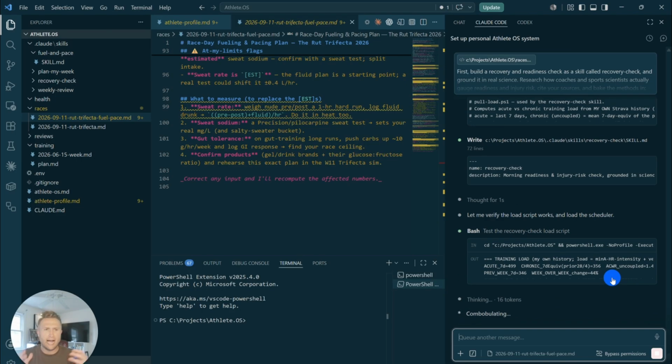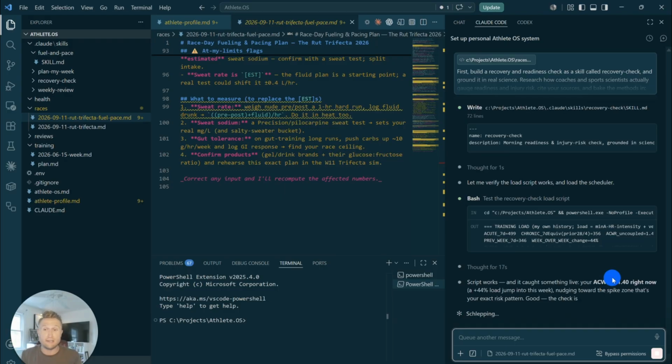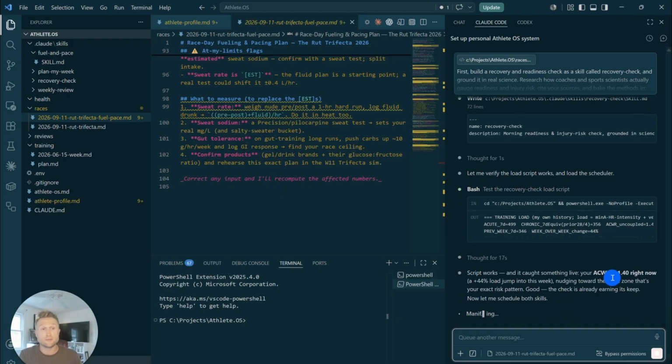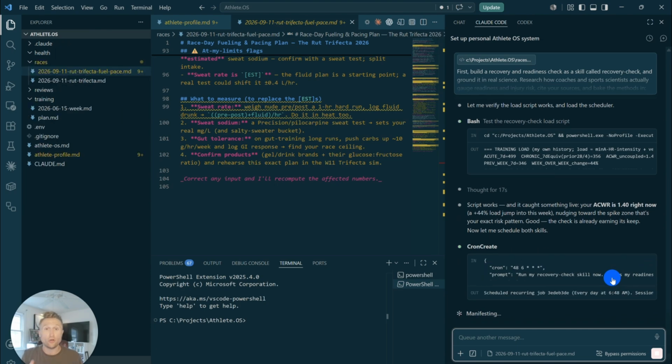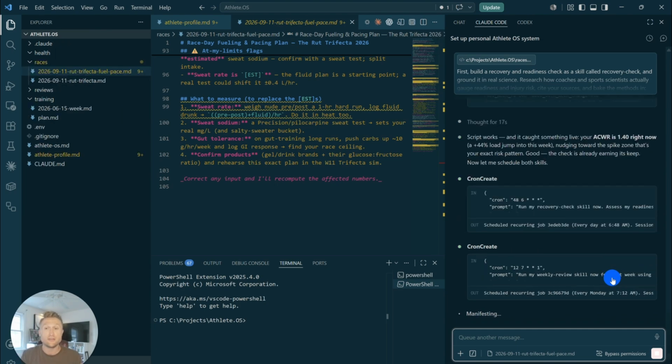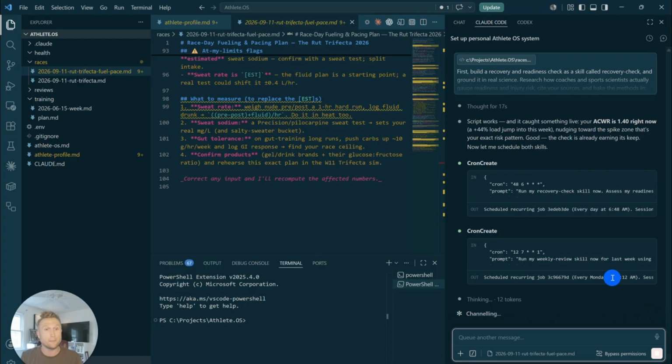Now, you might be saying, I don't want to read all of this information. The good news is you don't have to. All you need to do is understand that Claude went out and it actually did the work, so that it's going to use that information to create the skill that will be used every single day to give you that actionable insight in terms of, are you overtraining? How are you progressing on this training block? Do you need to pull back or speed up to meet your goals?